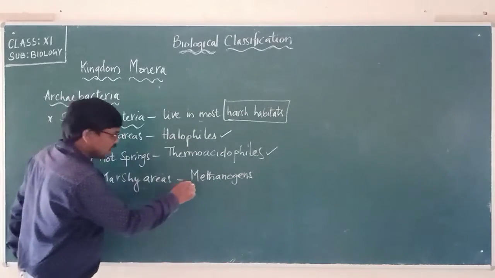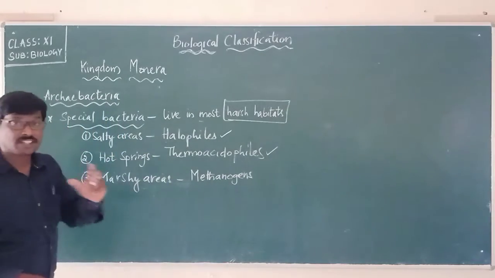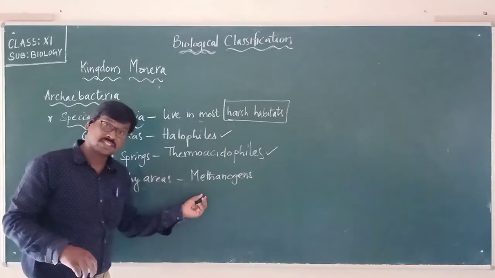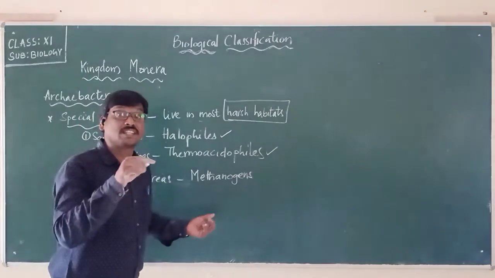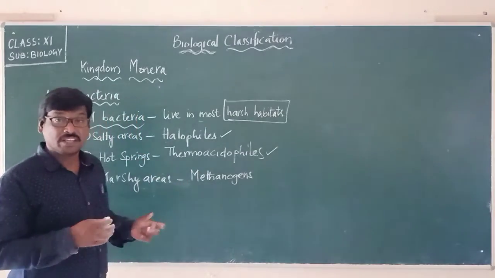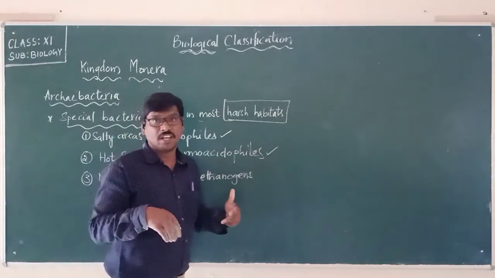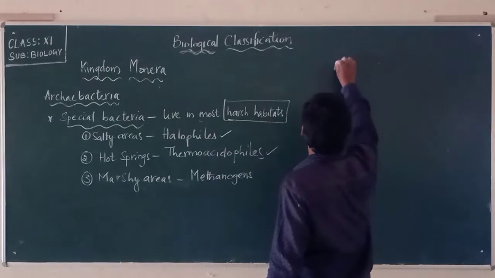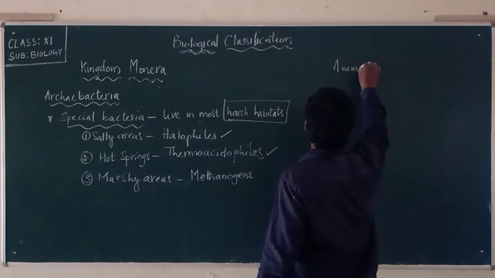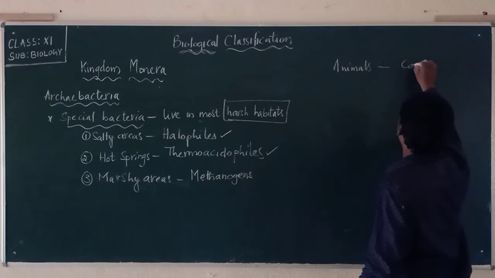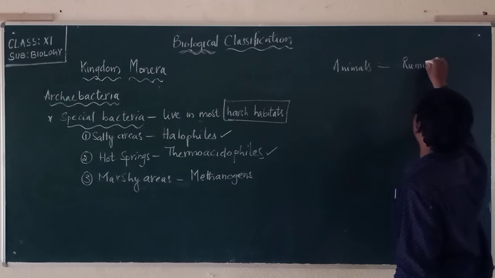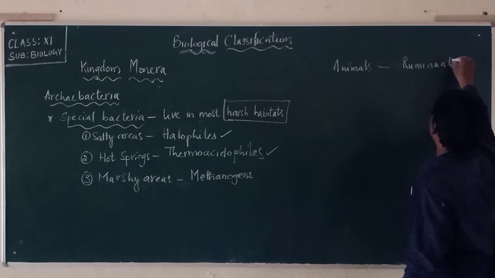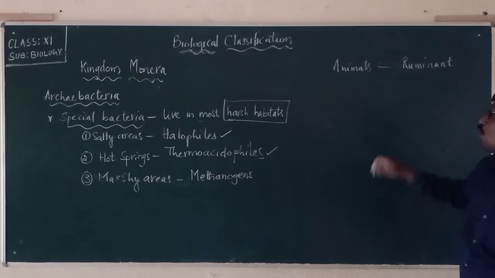And please remember these methanogens are not only present in marshy areas, they are present even inside living organisms, like in animals which are called ruminants, for example cows.